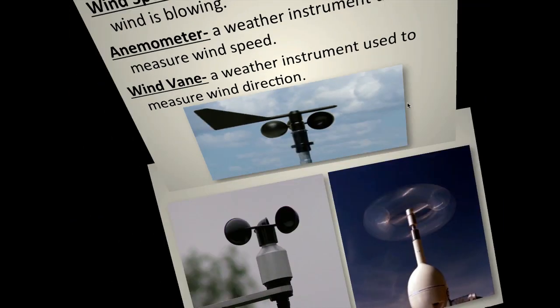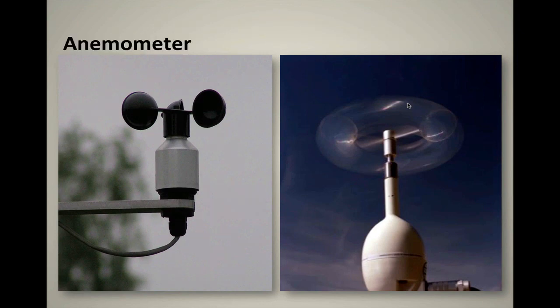Let me show you a picture of an anemometer. Those little cups are designed to catch the air. And right below the cups, you have a small computer, but a computer nonetheless, which calculates how fast those cups are spinning. So if the cup is spinning 10 miles per hour, the wind must be blowing 10 miles per hour. So you have an anemometer on the left side of the screen. You can see the wind's not blowing at all. So the computer will read 0 miles per hour because the cup's not moving.